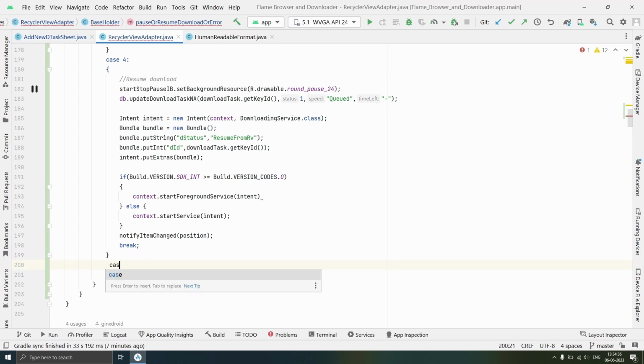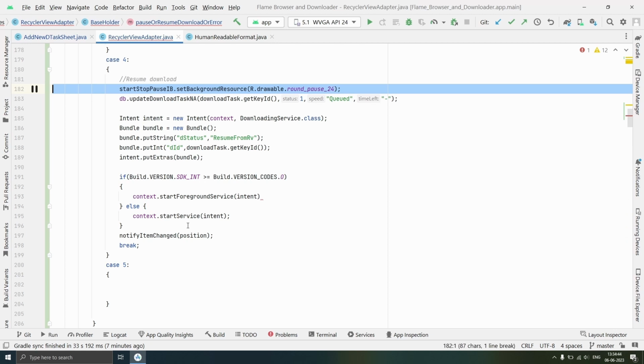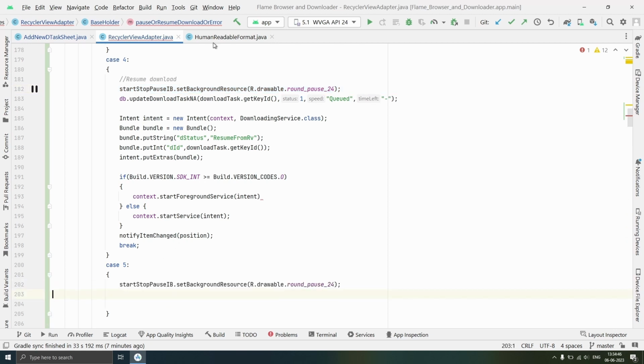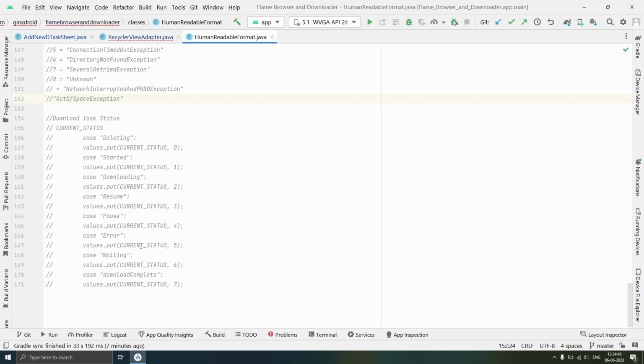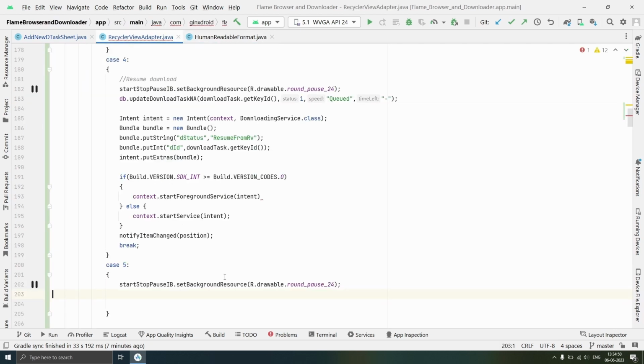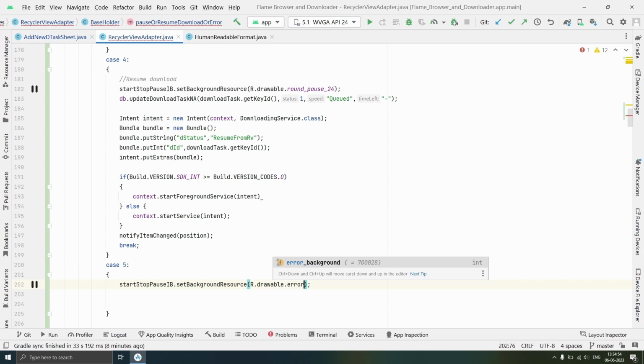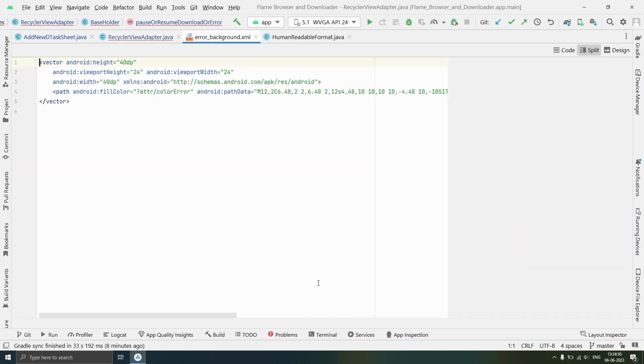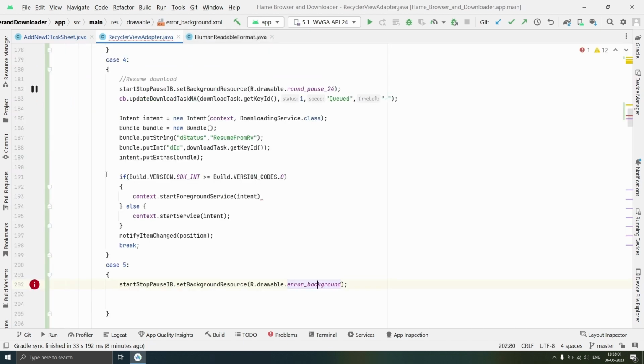Now in case of case 5, we'll set background resource of start pause background. Case 5 is error, so we'll set background resource to error background, which has height and width 40 dp and fill color error, this one.